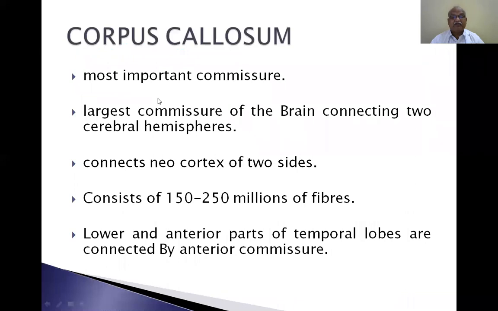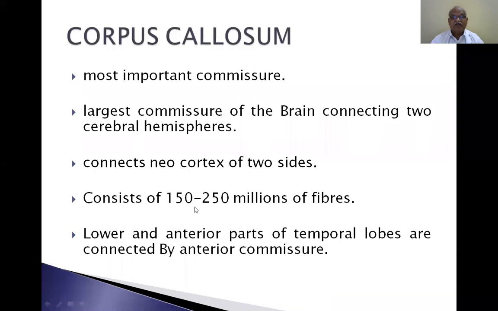The most important commissure, the largest commissure in the brain, connecting two cerebral hemispheres, connects the neocortex of two sides. There are three types of cortex: neocortex, paleocortex, and archicortex. Neocortex is the modern one. Paleocortex is the intermediate one. Archicortex is the oldest one. So, the corpus callosum connects the neocortex of two sides.